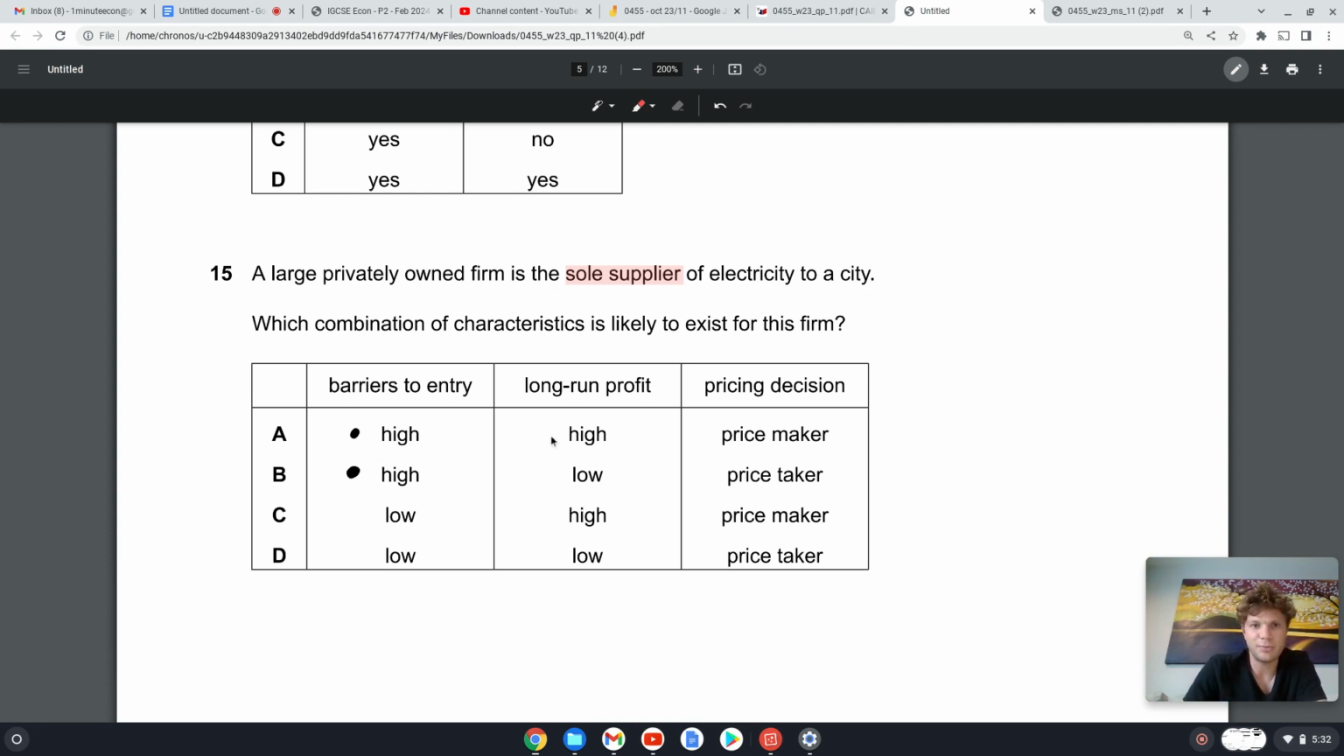Long run profits must be high, yep, or else this one firm probably wouldn't be working so hard to keep all the market share. And if you're the only firm in the market, you are the price maker, you make the price. That's also sometimes why there can be barriers to entry, because they can just lower the price when new firms try to enter the market and price them out. So the answer is A, 15A.